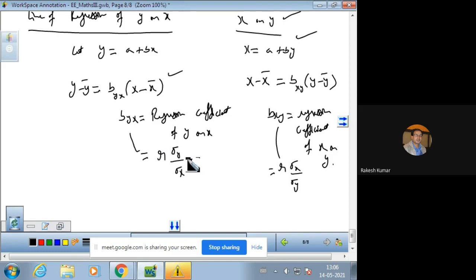And the formula in terms of data values will be n sigma xy minus sigma x sigma y, over n sigma x square minus sigma x whole square. So this is also equal to byx.